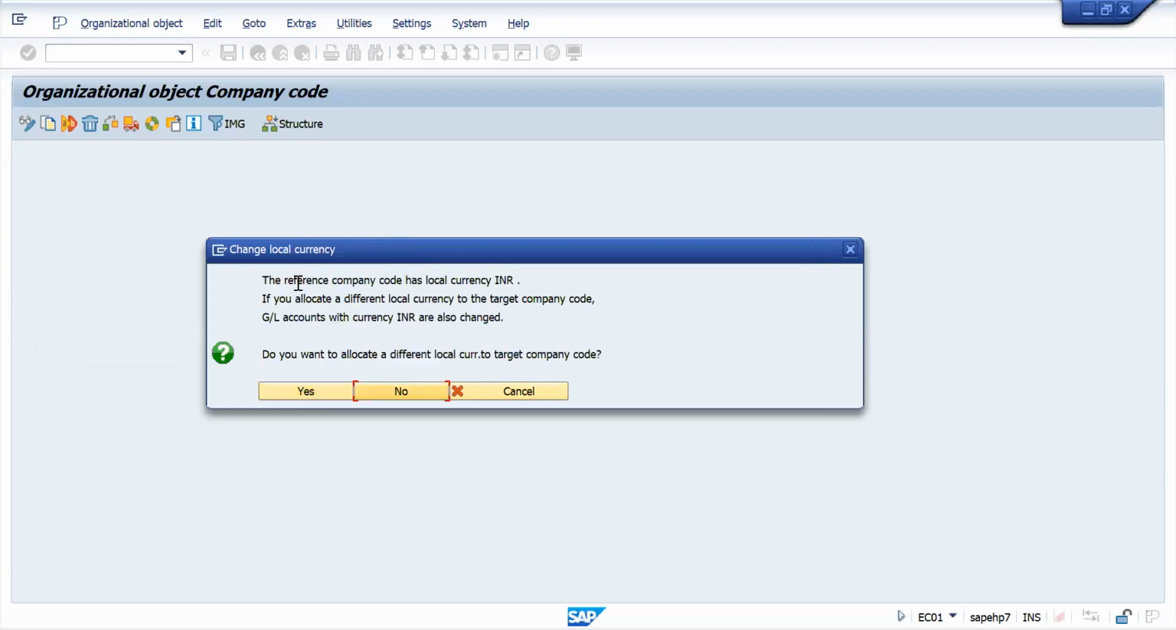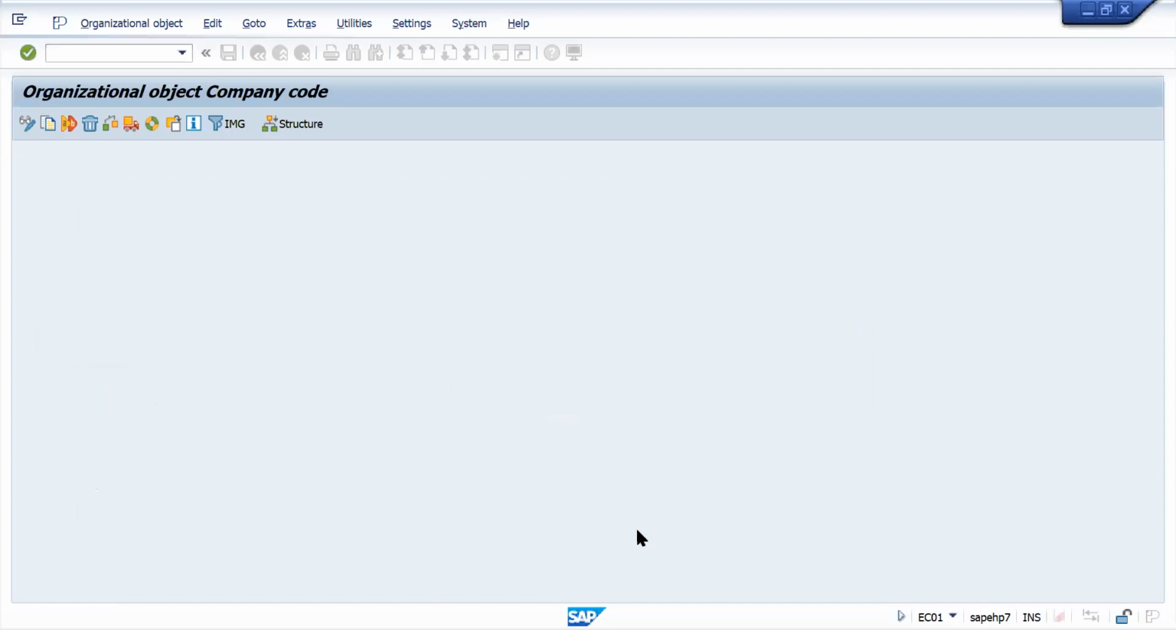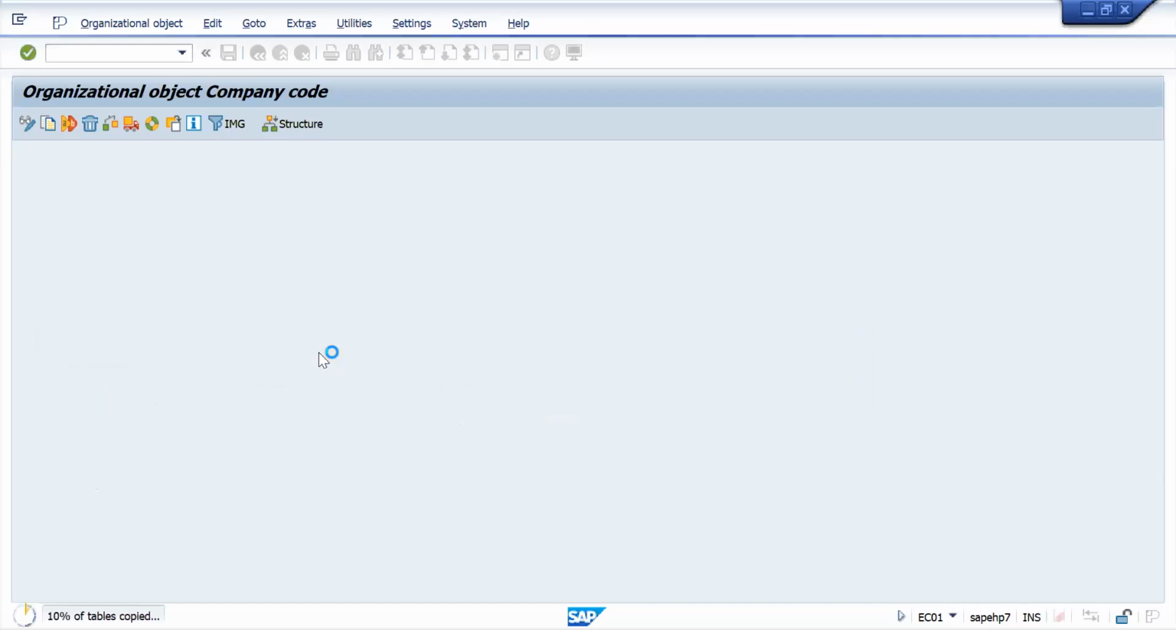Then it asks: the reference company code has a local currency INR. Do you want to allocate a different currency, or is INR okay? No, INR is okay. Just click no. Just enter. Enter again. All data is copied. Do you really want to transport the number ranges? Just click yes. All number ranges will copy.